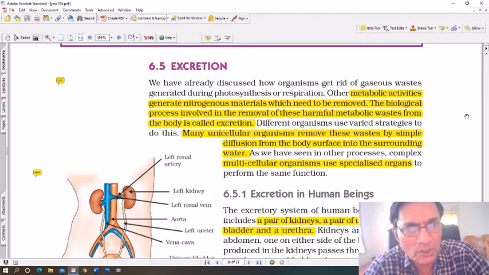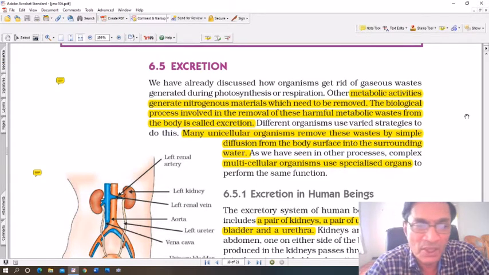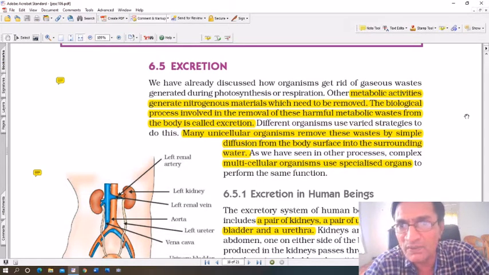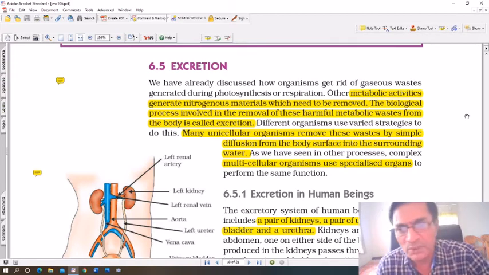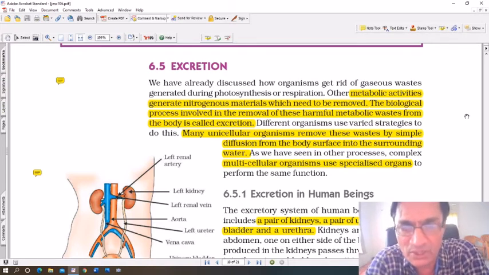We have also learnt about autotrophic nutrition, parasitic mode of nutrition, and heterotrophic mode of nutrition, and how different organisms use different organs, especially the complex organisms, higher organisms. They have different organs and organ systems for using that food and converting it into usable form. All right. Now we come to the last part of the chapter, and that is excretion.